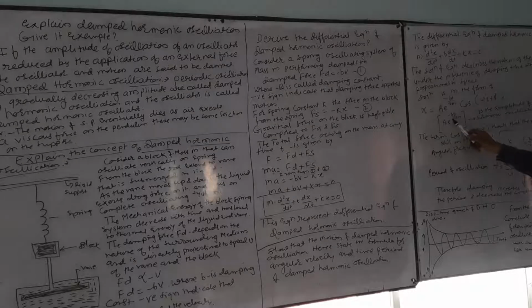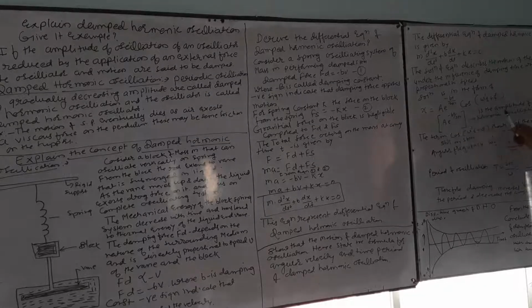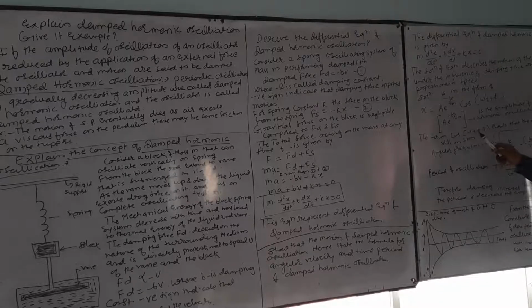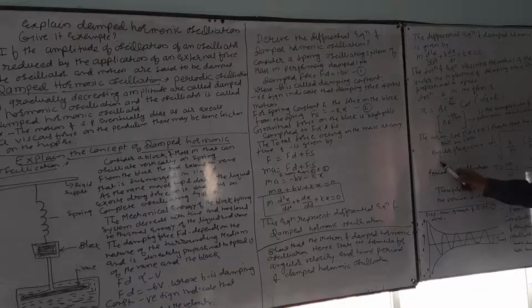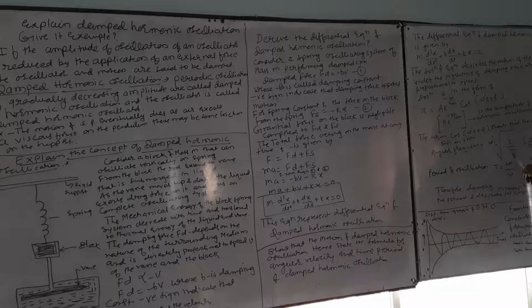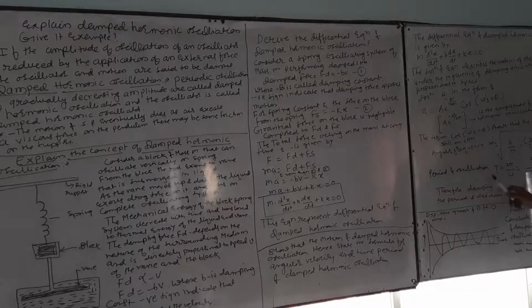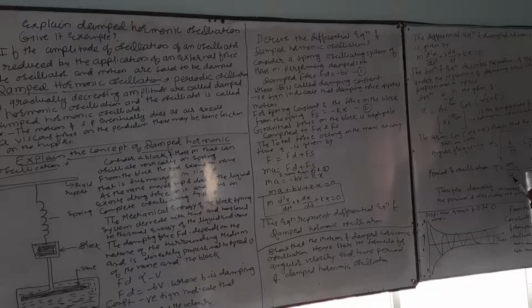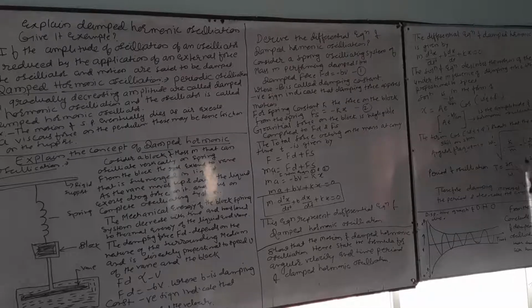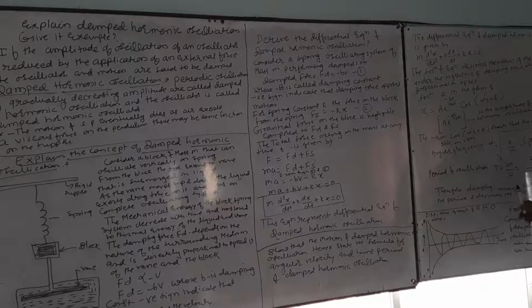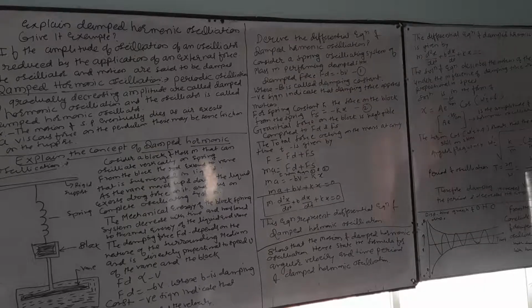Therefore, A e to the power minus bt upon twice m is the amplitude of damped harmonic oscillation, and the term cos of omega dash t plus phi shows that the motion is still SHM. We have to write angular frequency omega dash is equal to square root of k by m minus (b upon twice m) whole square, and period of oscillation T is equal to twice pi by omega, which is twice pi upon the square root of k by m minus (b upon twice m) whole square. Therefore, damping force increases the period and decreases the amplitude.